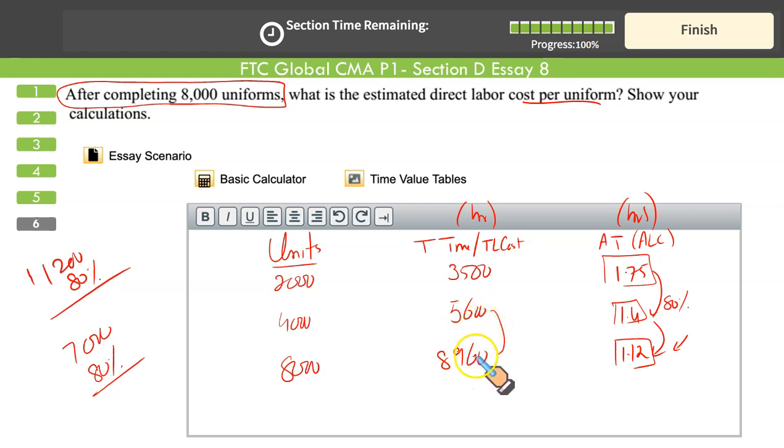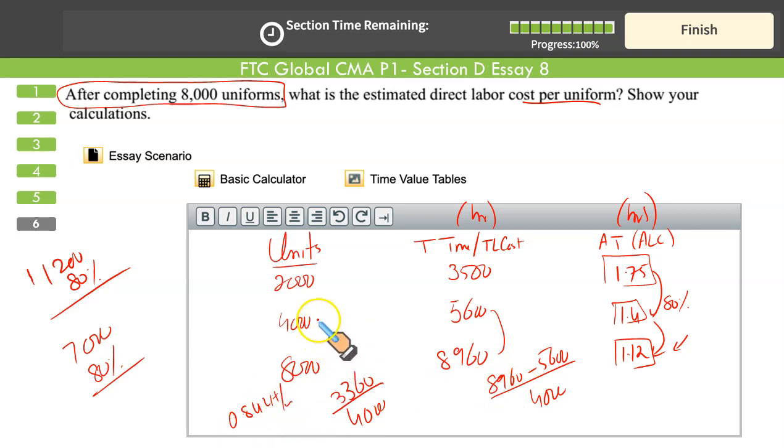We took 8,960 less 5,600 hours in producing the additional 4,000 units. 8,960 less 5,600, that's a total of 3,360. This 3,360 divided by 4,000 gives you 0.84. This 0.84 labor hours per unit is the time achieved within this range. This 1.12 labor hours per unit is the cumulative average time for all the 8,000 units. But this 0.84 labor hours per unit is the average time in this band. This will continue from 8,000 units onwards.